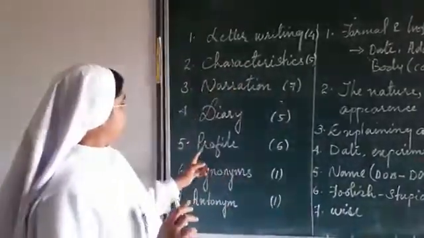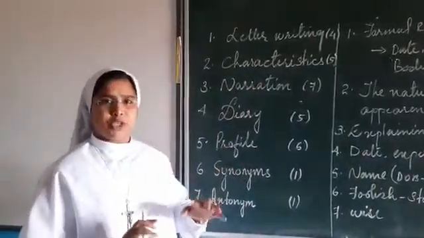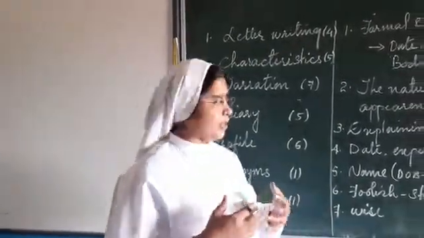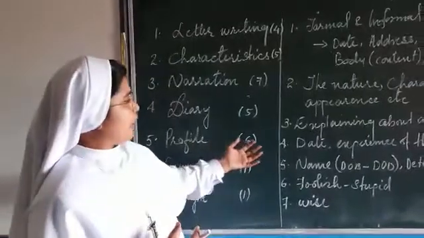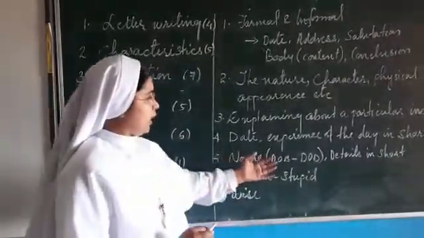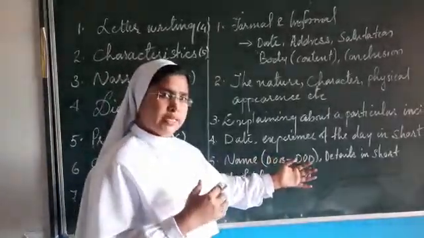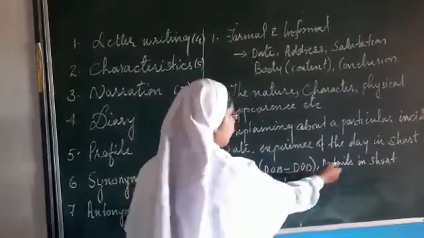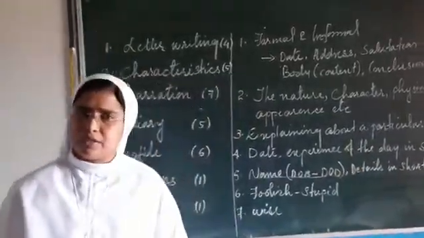The next one, profile writing. So you know the importance of profile writing. Each of the chapters is written by someone, so you have to write the profile. What are the important things? Name you have to write on the top. Then date of birth. If the person is already dead, the year is given to us, and you also have to write that. Then underline it. The rest of the things you have to write short.